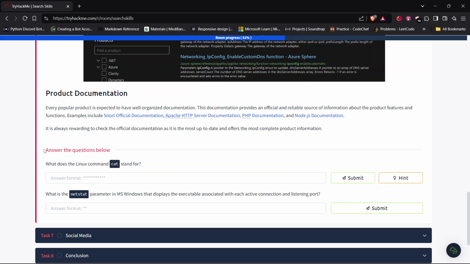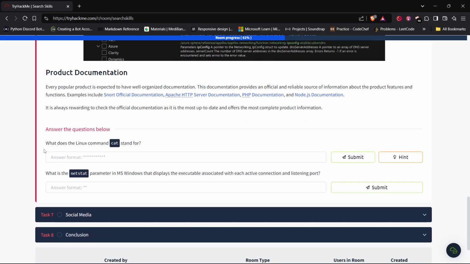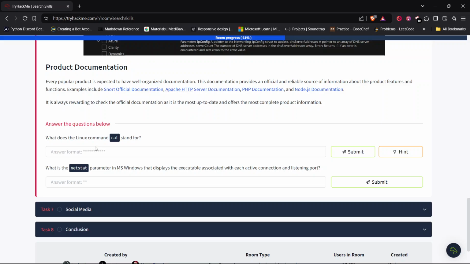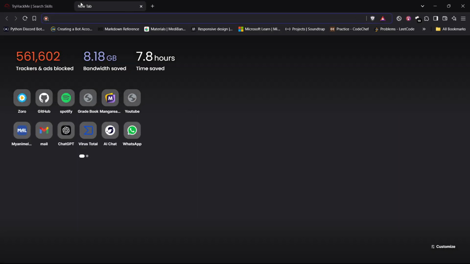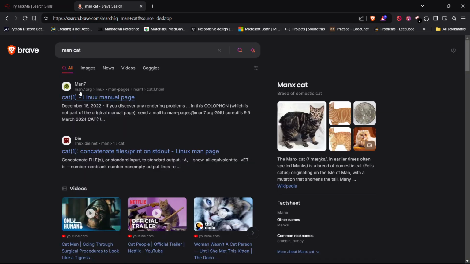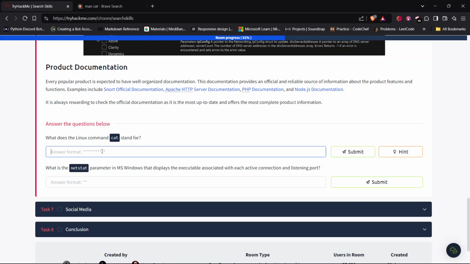Okay, what does the Linux command cat stand for? Let's type man cat. We can see here that cat stands for concatenate files. We don't even need to go inside the web pages. So cat stands for concatenate.